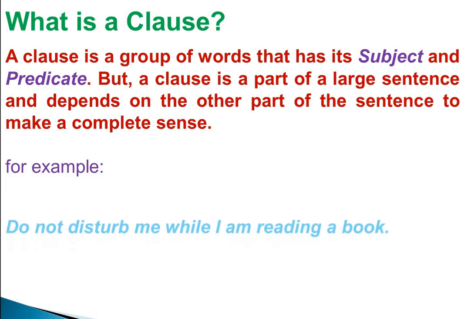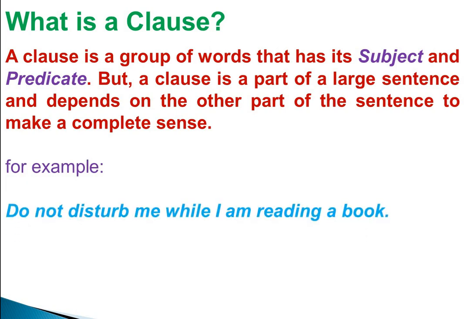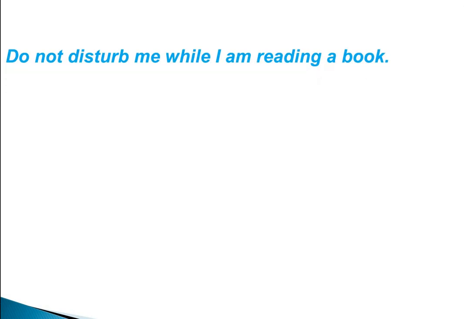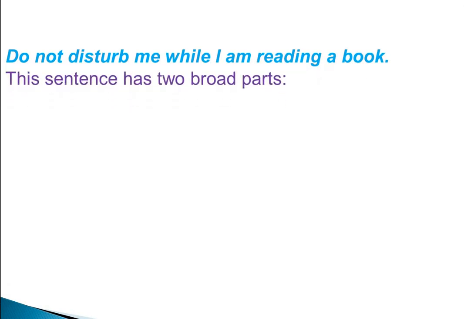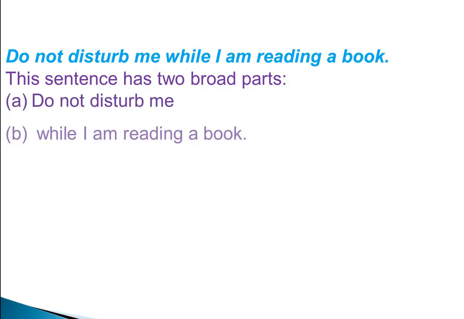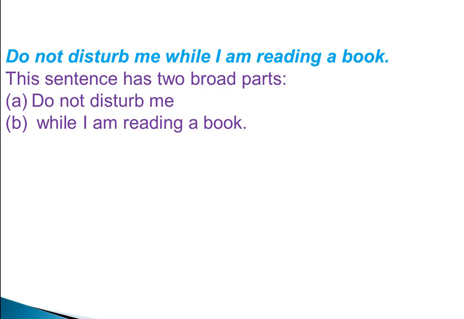For example, see this sentence carefully. Do not disturb me while I am reading a book. This sentence has two broad parts. First is, do not disturb me, and second is, while I am reading a book.